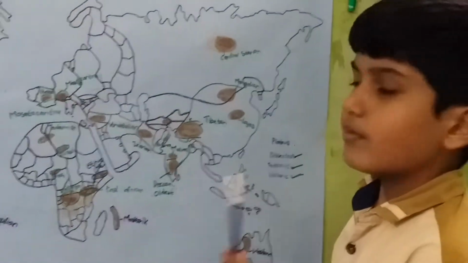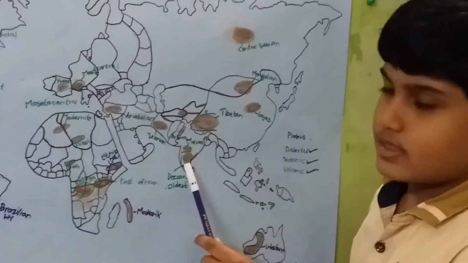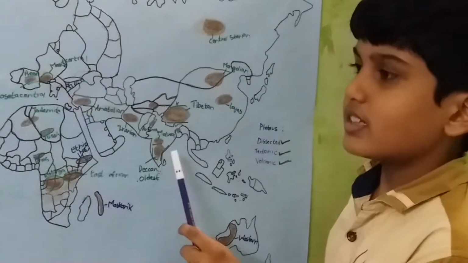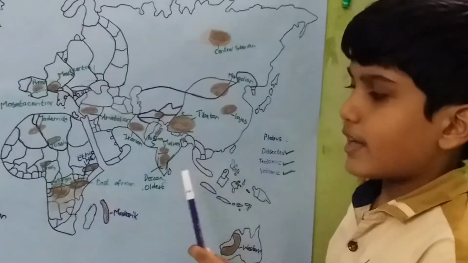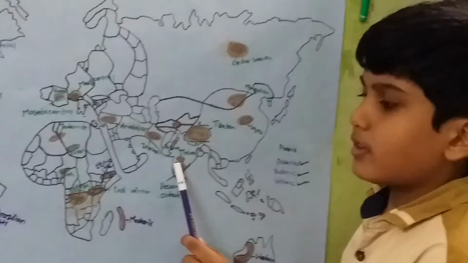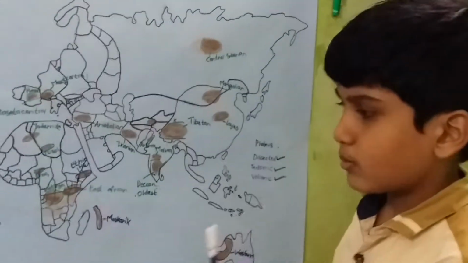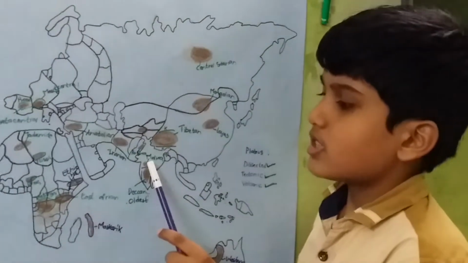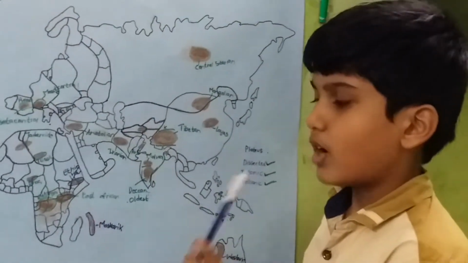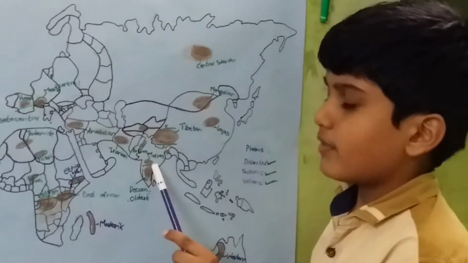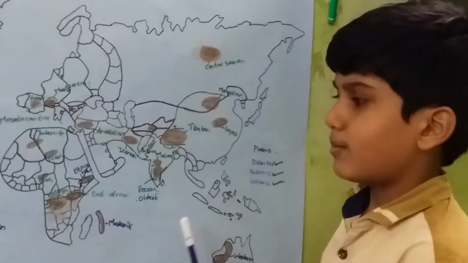And in India, we find two plateaus. This is the Deccan Plateau. This is considered the oldest plateau in the world, and the Deccan Plateau is bordered by the Western Ghats, Eastern Ghats, and Vindhya Satpura range. And this is the second plateau. This is the Malwa Plateau. This is bordered by the Vindhya Satpura range and coastal plains.